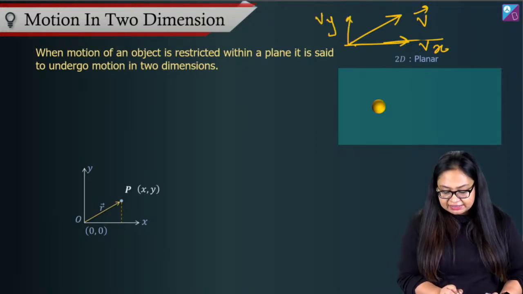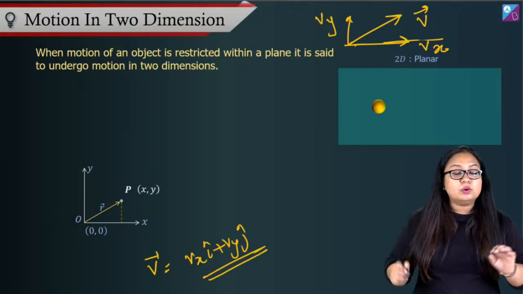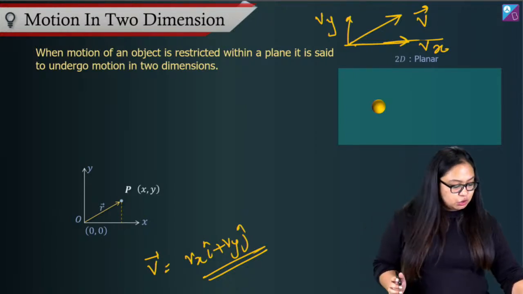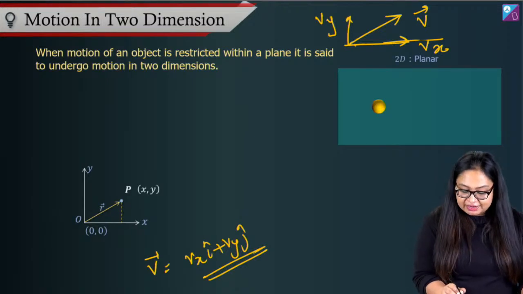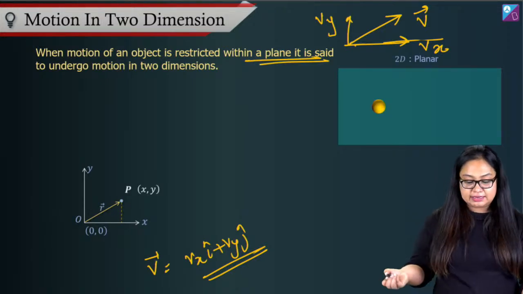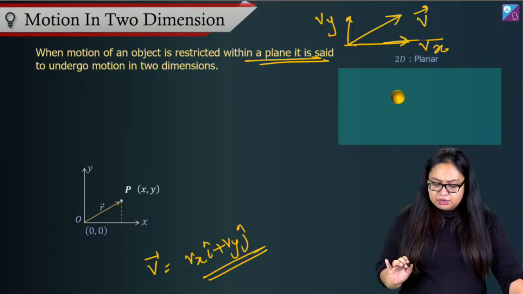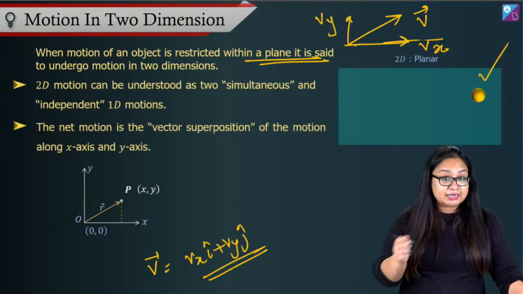And then the general vector can be written as v vector is equal to vx i cap plus vy j cap. You know this already. This is the basics, right? All right. So motion in two dimension, as I just said, is motion of an object when it is restricted within a plane. Now, 2D motion, when we're talking about, see this ball over here, restricted in this plane.